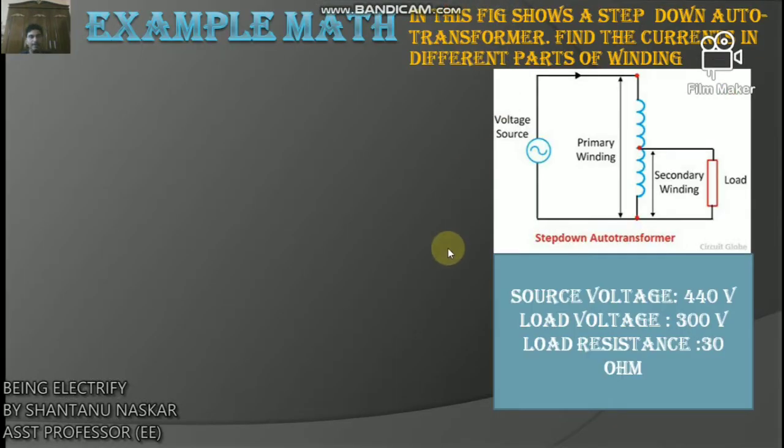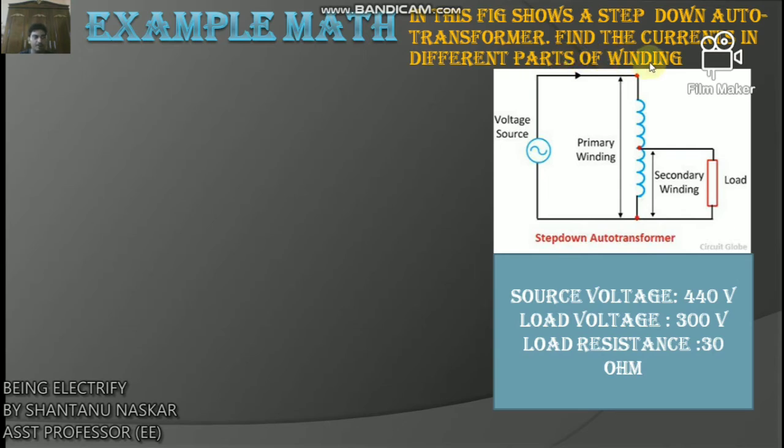Now I will discuss an example problem, then the chapter will be very clear to you. This figure shows a step down auto transformer. Find the current in different parts of the winding.